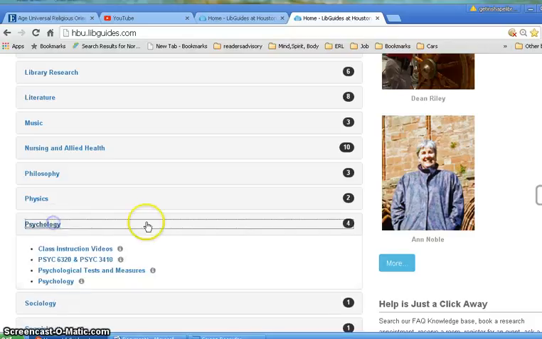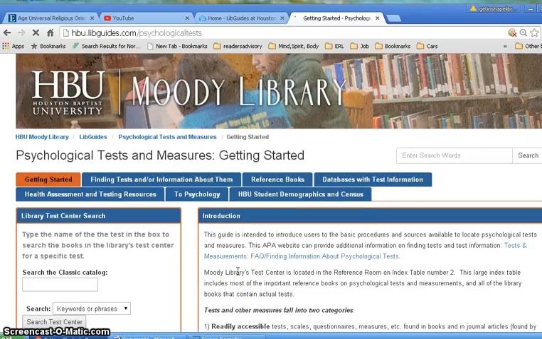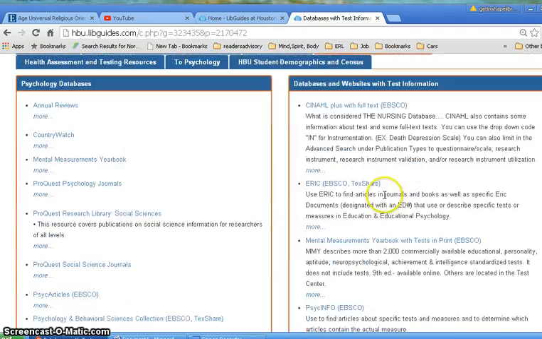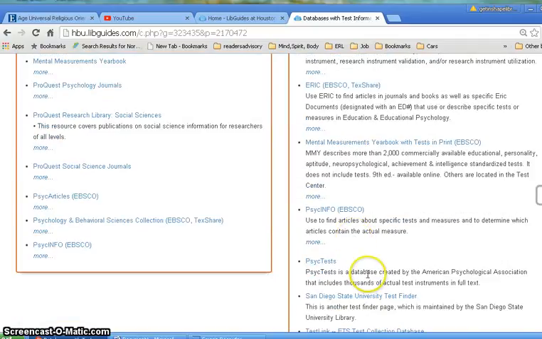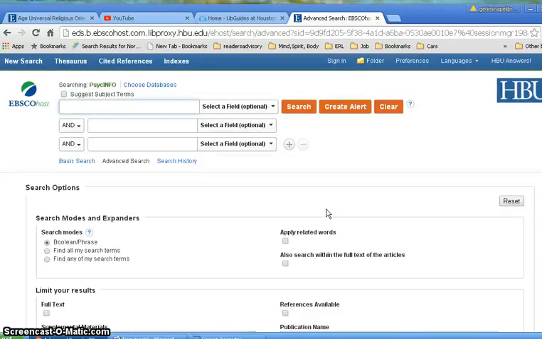And here's the psychology tab for those LibGuides, and here's the LibGuide for tests and measures. And I will go to the database with test information, and here are a bunch of different databases listed, and we're looking for, I believe it was PsycInfo. So here we go, PsycInfo. Now the information off the Psych Test database gave us a number. It's an accession number that is actually used for PsycInfo. So I'm going to plop that in here, and I'm going to take the AN off of that. I could leave it, but I'm just going to go ahead and take it off.